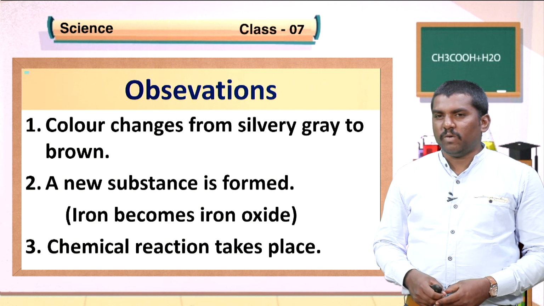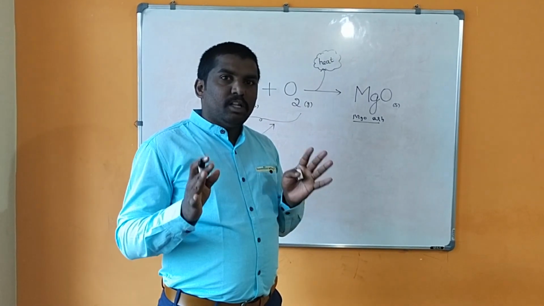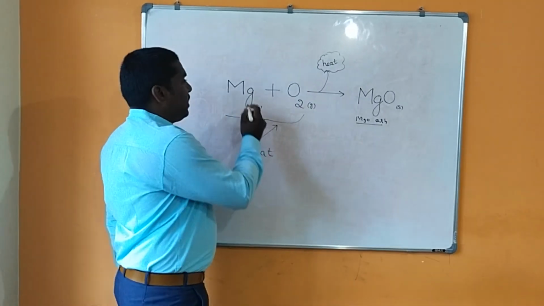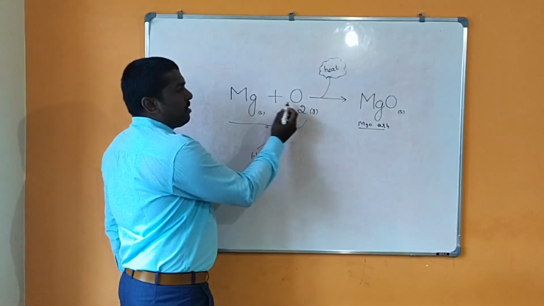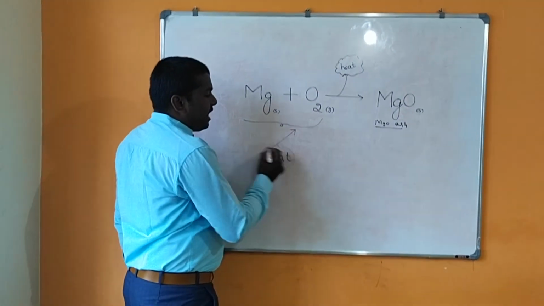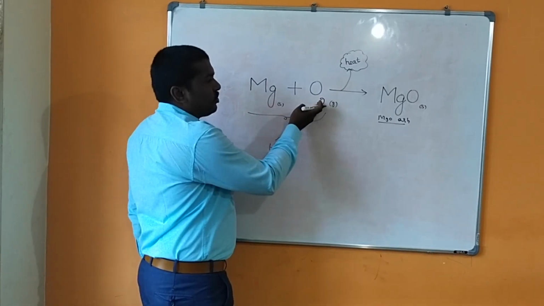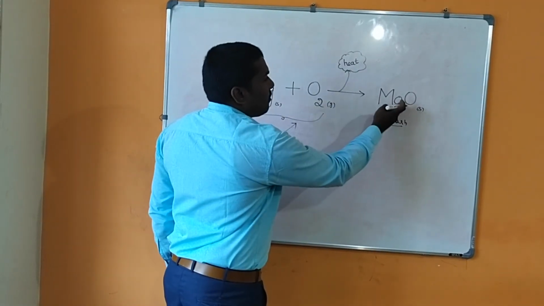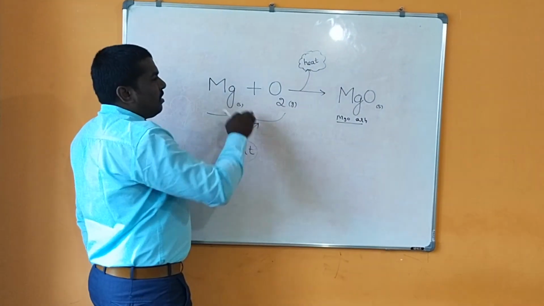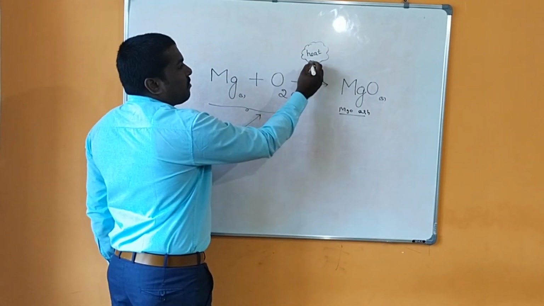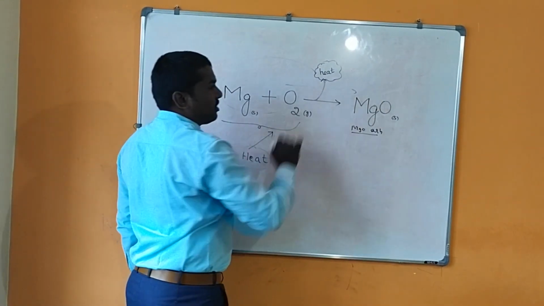Now watch this video, burning of magnesium strip. Dear scientific students, you know about the metal magnesium. Its symbol is Mg. It is in solid state. The reaction between magnesium and oxygen requires heat. If you supply a certain amount of heat, magnesium reacts with oxygen and gives a solid material, magnesium oxide. It is an ash of magnesium oxide. During this reaction, a certain amount of heat is liberated, and the liberated heat sustains the remaining reaction.